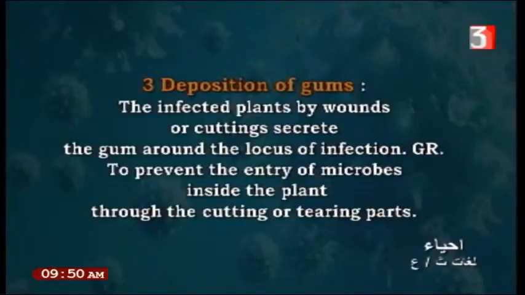Like in the plant, deposition of these gums covers the cut or wound and secretes the gum around the locus of infection, and this is to prevent the entry of microbes inside the plant through this cutting or tearing. Also, the plant, like the human, protects itself from enemies by this natural defense.